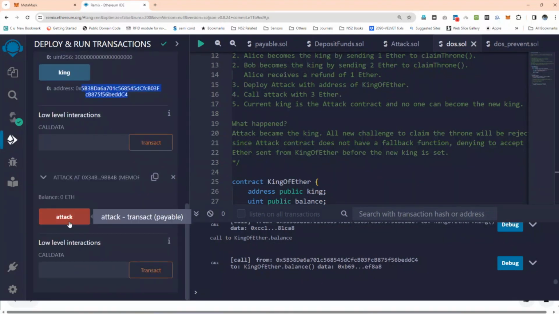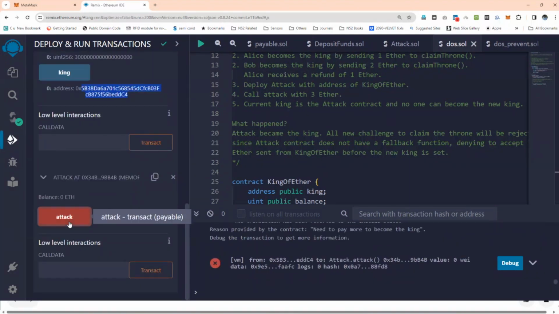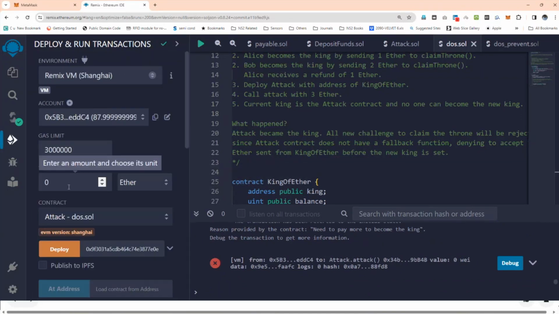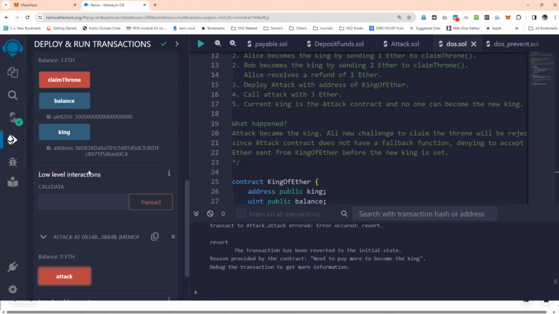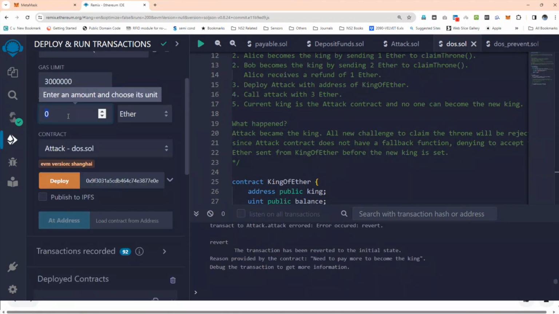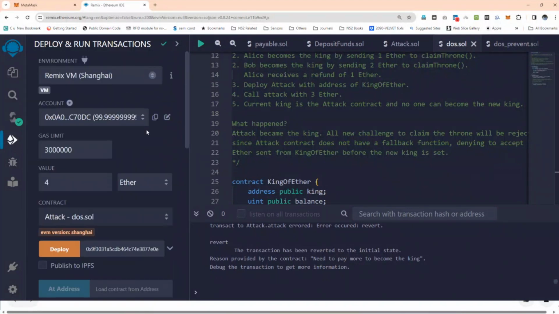Now let the attacker come into the picture. Now the attacker comes with 1 Ether. For example, let the attacker be someone else from the 100 Ether accounts, 0A0. He is an attacker. He comes with 1 Ether. He needs to pay more to become the king. The king already paid 3 Ether, so he needs to pay more. So let him pay 4.